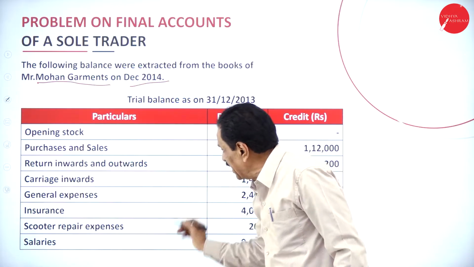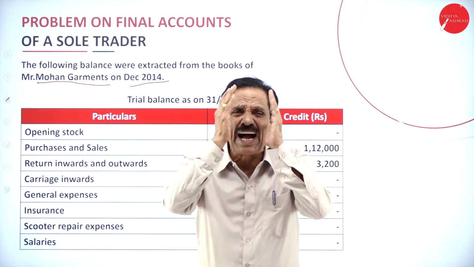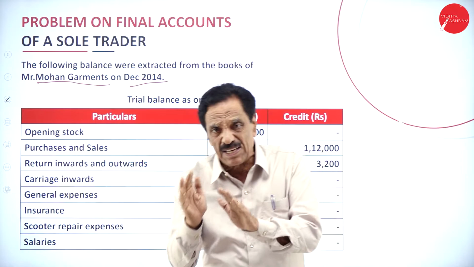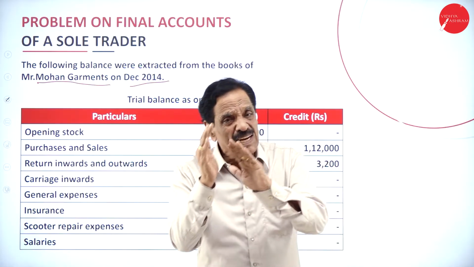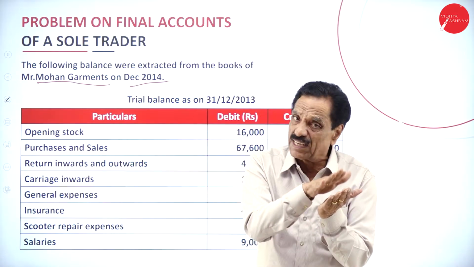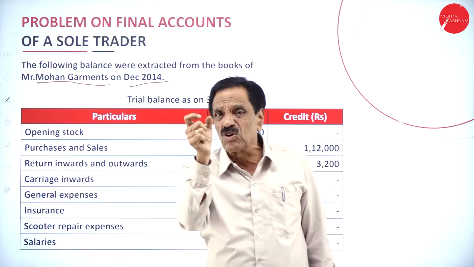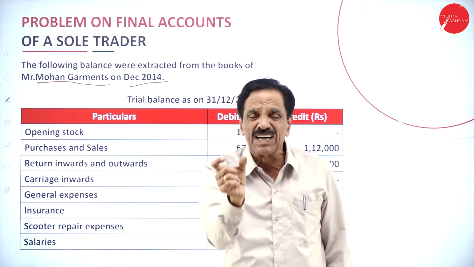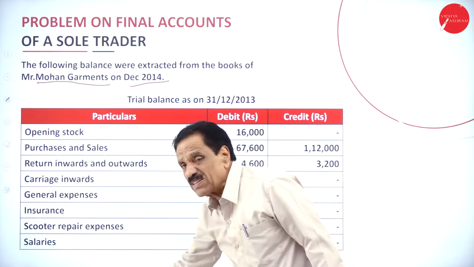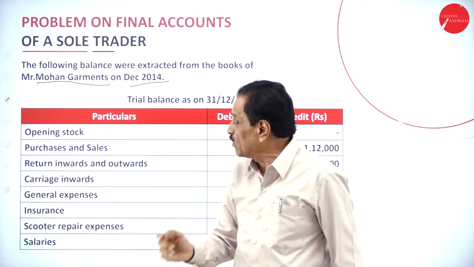He has given the trial balance. So before going to solve the problem, you must understand what is actually meant by trial balance. Trial balance is taken from ledger balances. Ledger balance is taken from the journal entry. First we will pass the journal entry. Journal entry to ledger, whatever the ledger balances you are going to prepare one by one, salary account, rent account, capital account, we are going to write it here. All the names, whatever the ledger balances we are going to prepare, all the names we are going to retain.